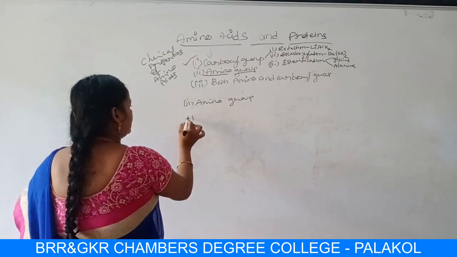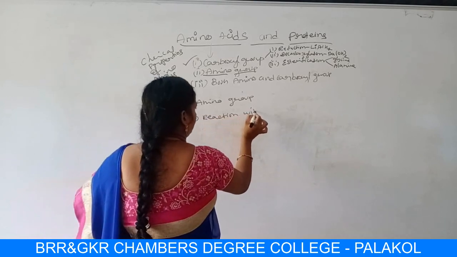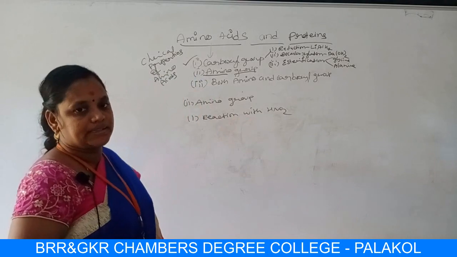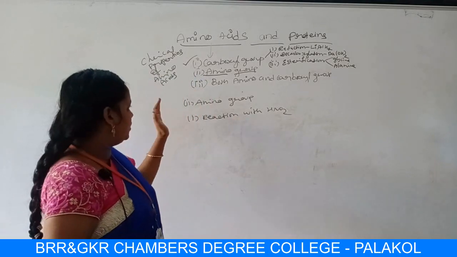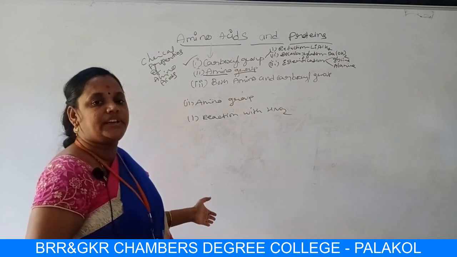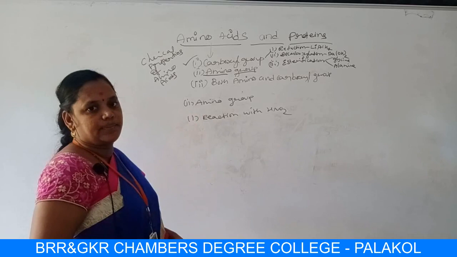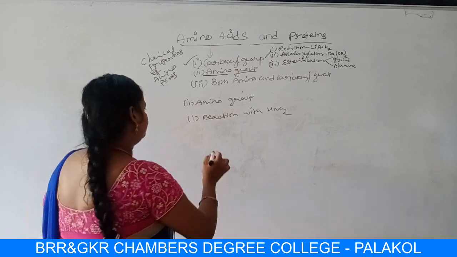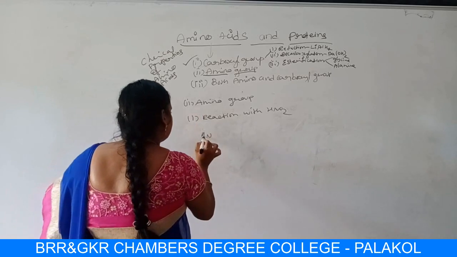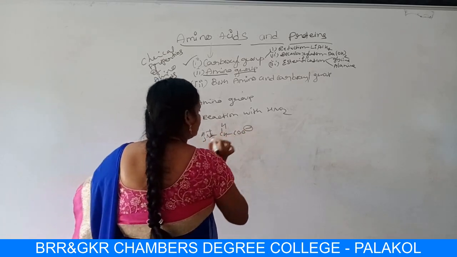First one is reaction with nitrous acid. To show the chemical properties due to the amino group, we have to take the Zwitter ion forms of amino acids. All these 3 examples we will write for glycine. What is the Zwitter ion form of glycine, students? NH3 plus CH2 COO minus.